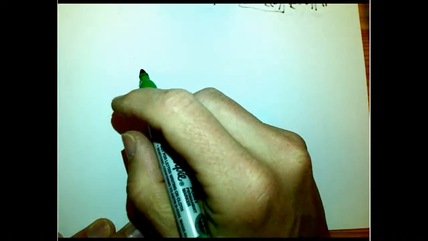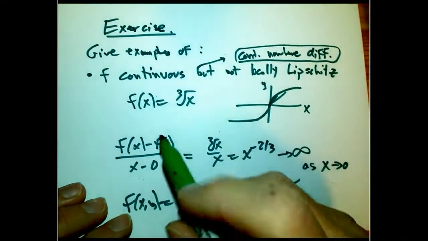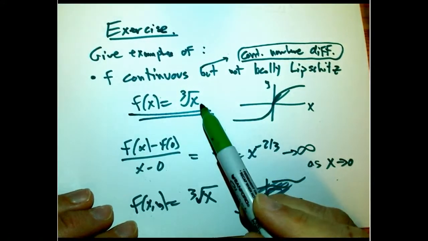And then, those were the main things I was asking in that exercise. But I did mention if you want to think about uniform continuity, it doesn't come in too much. This is also uniformly continuous. It's a bit harder to prove that this is uniformly continuous, not just continuous.